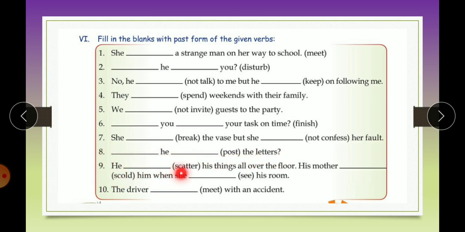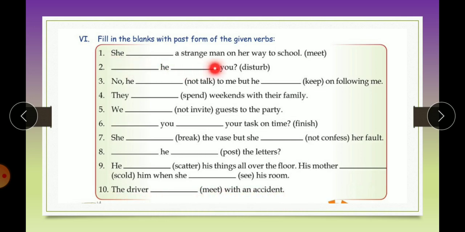He scattered his things all over the floor. His mother scolded him when she saw his room. So see will be changed to the past form saw. The driver met with an accident. What is the past form of the verb meet? Met, M-E-T. So, the driver met with an accident, right?